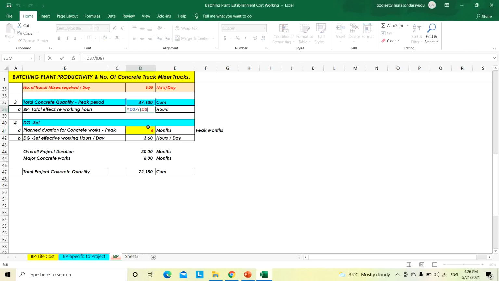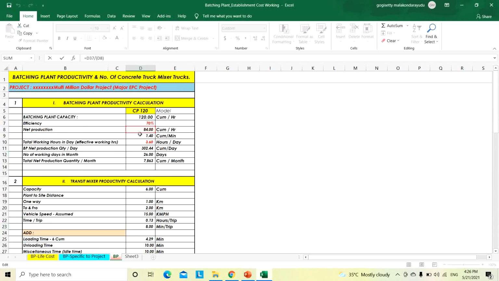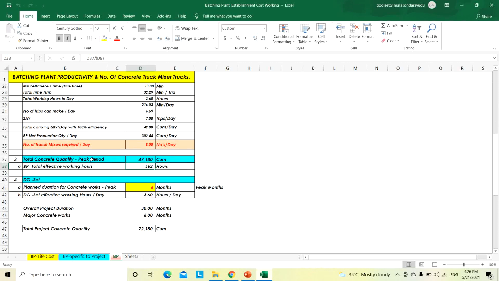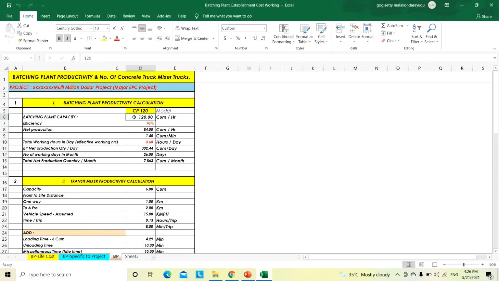What we have done: 47,180 divided by the D8. D8 means per hour capacity. The total concrete quantity for the peak period is 47,180 cubic meter. Based on that, we calculated the total effective working hours. The batching plant capacity we assumed is 120 cubic meter per hour, and we take 70% as efficiency.